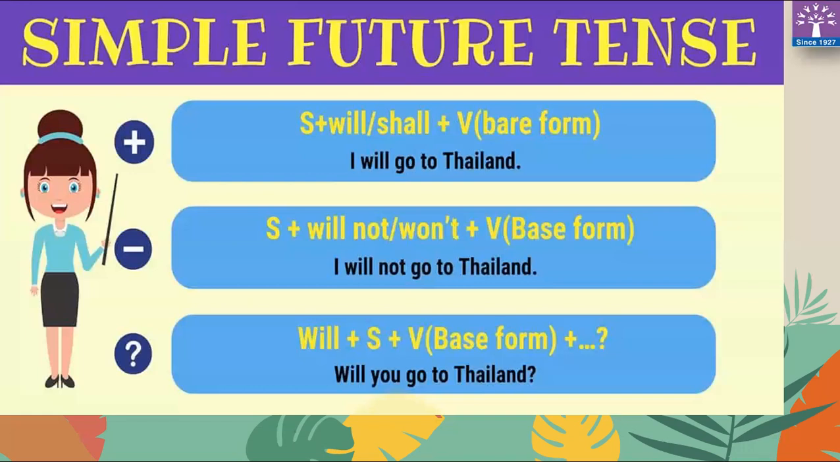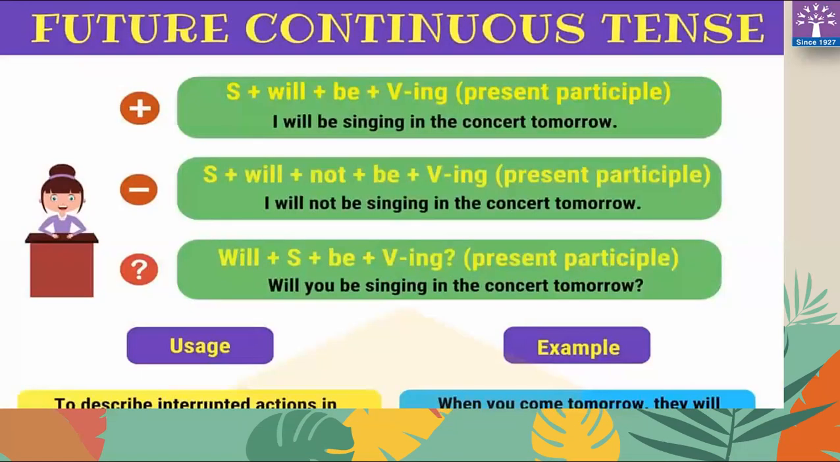Interrogative sentence: will plus subject plus base form, and at last what will come? Question mark. Will you go to Thailand? So you can see in this formula, declarative, negative and interrogative sentences are given with an example, so you will get more idea. Future continuous tense, let's see the formula.